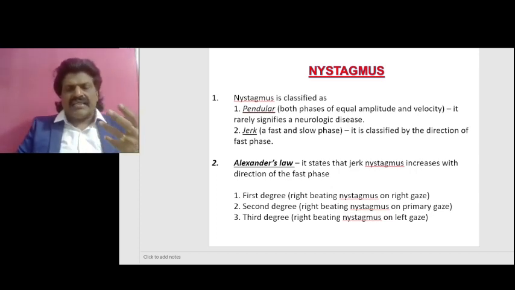There are 3 degrees of nystagmus: first degree, second degree, and third degree. First degree, example, right beating nystagmus on right gaze. Second degree, right beating nystagmus on primary gaze. Third degree, right beating nystagmus on left gaze.